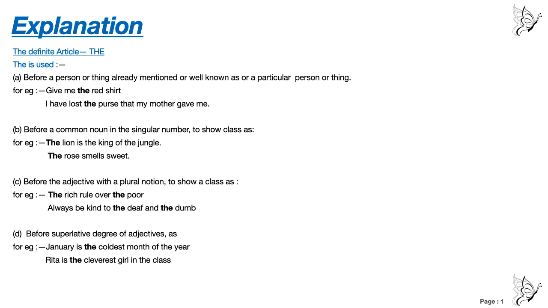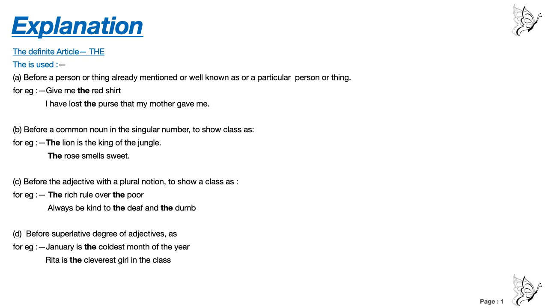And after that, again you are going to mention the red shirt. So after the full stop you will say, give me the red shirt. Again "a" will not be repeated. I have a red shirt. Give me the red shirt. First you will use article "a", and the second time you will use "the".